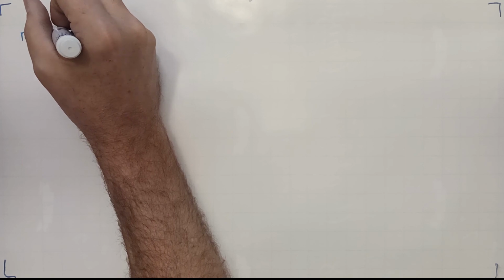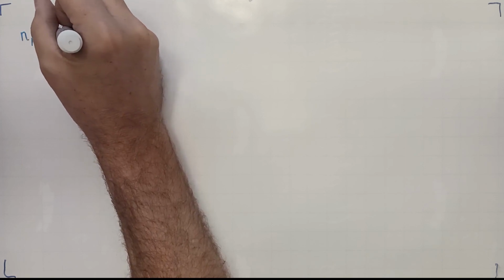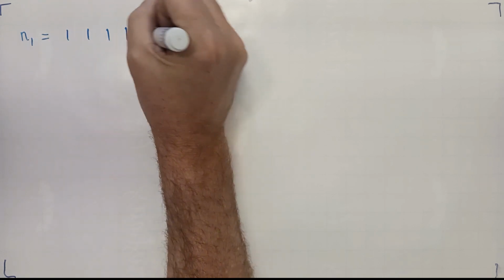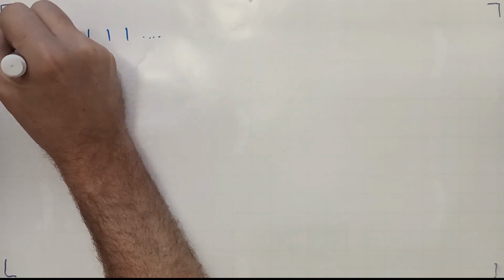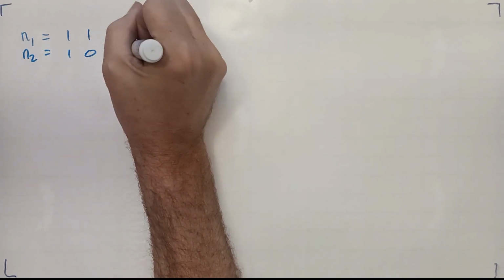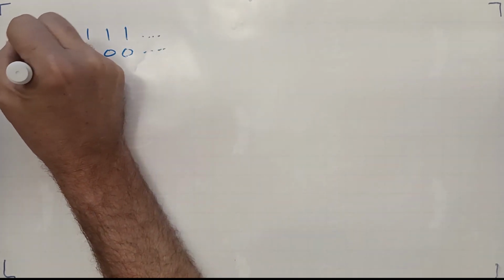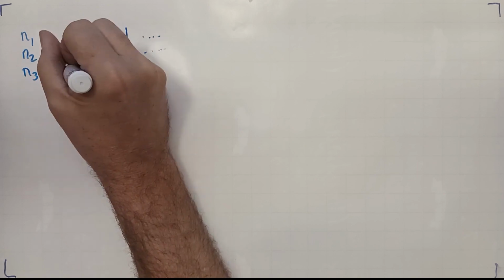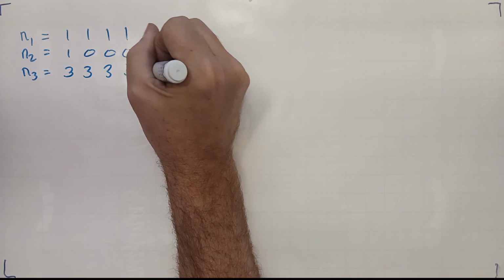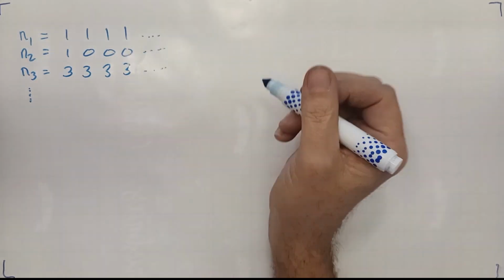an order, so for example, say the first number is 0.1111..., and the second number is, let's just say 0.1000..., and the third number is, let's say 1/3, 0.3333..., and then this is a countable series.